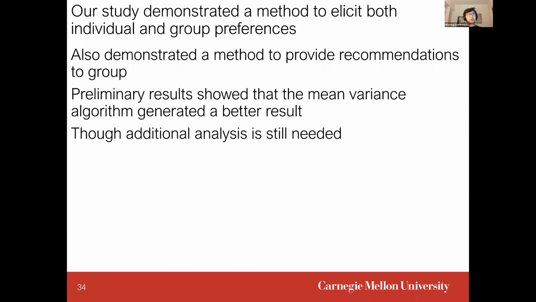In conclusion, our study demonstrated a method to elicit both individual and group preferences and a method to provide recommendations to a group. The preliminary results that we have so far show that the mean variance algorithm generated a better result, though we do need to conduct additional analysis.